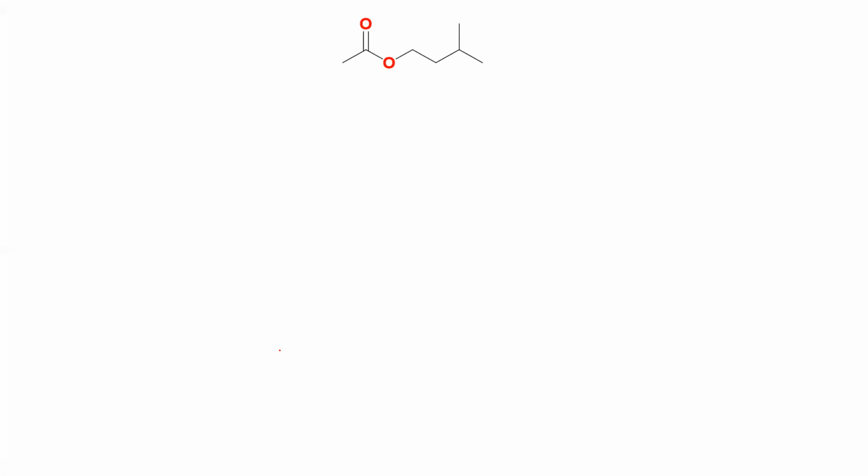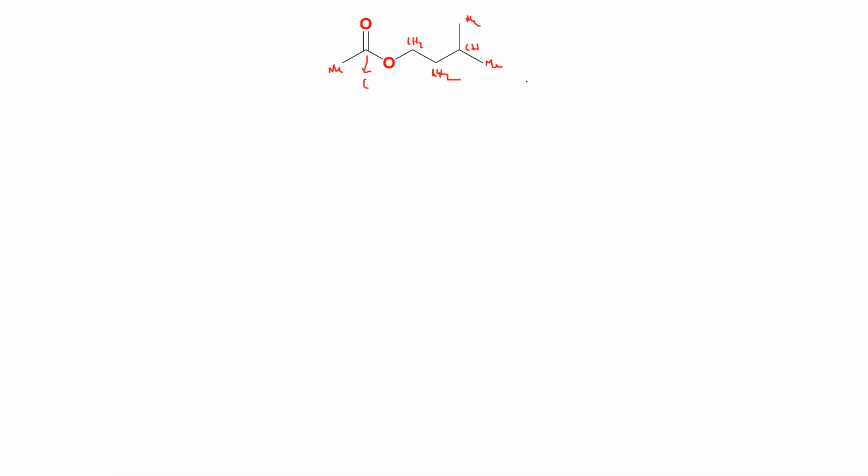Now, let us take one molecule. This is a big molecule. You have methyl here, here, here. You have CH2, this is CH2, CH2. And you have CH, and you have only carbon.